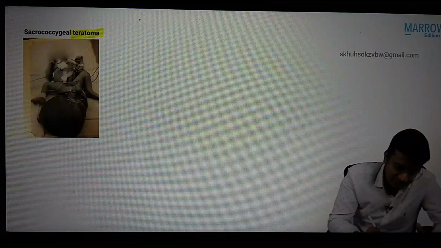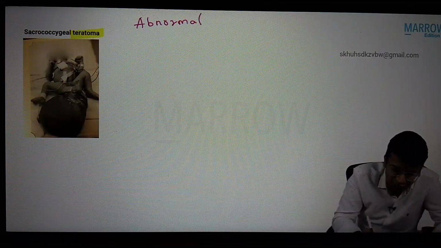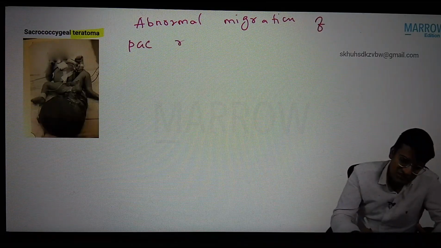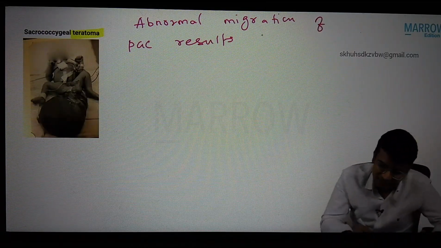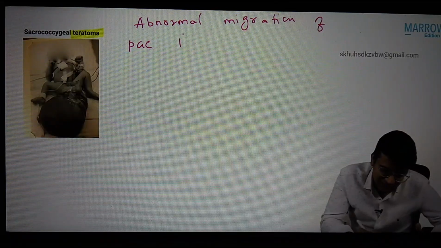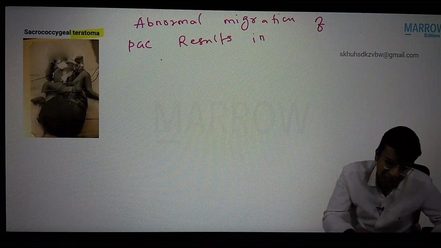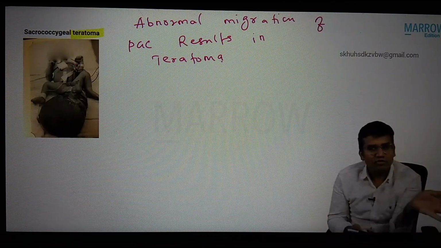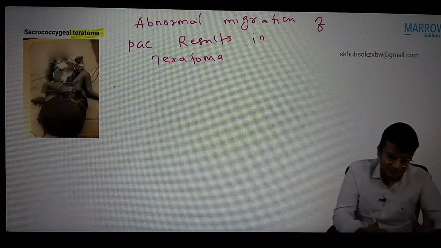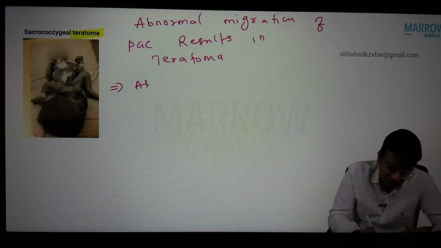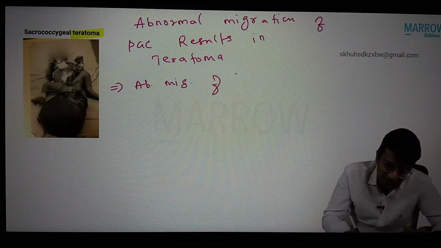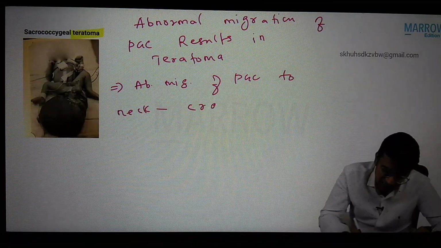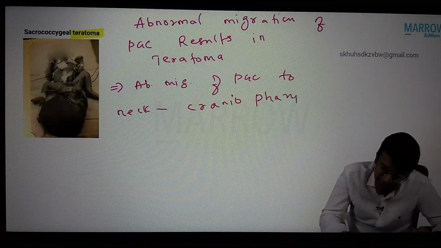Okay, so please write: abnormal migration of primordial germ cells results in teratoma. Is that clear? Abnormal migration means, instead of going to the gonads, it is going to some other region. Abnormal migration of the primordial germ cell to the neck results in craniopharyngeal teratoma.